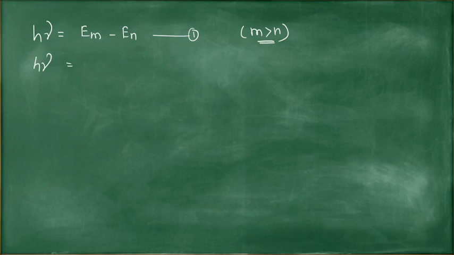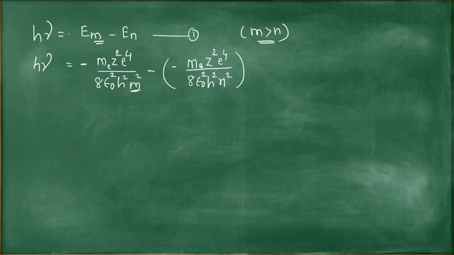So here h nu is equal to energy is negative, minus m e z square e raised to 4 upon 8 epsilon 0 square h square. Here the orbit number is m, so put here m square instead of n square, minus again the expression for total energy, so minus minus m e z square e raised to 4 upon 8 epsilon 0 square h square n square. This is for mth orbit, this is for nth orbit.